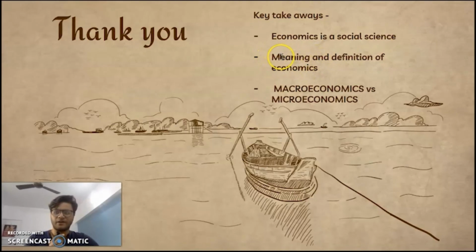Then the meaning and definition of economics: it is a study of how human beings allocate scarce resources in order to get the maximum amount of satisfaction. And then came a lot of definitions from the early 18th century to the present day definitions of economics. Lastly, we discussed macro and microeconomics, the bird's eye view and the worm's eye view, and how economies function in the entire country.